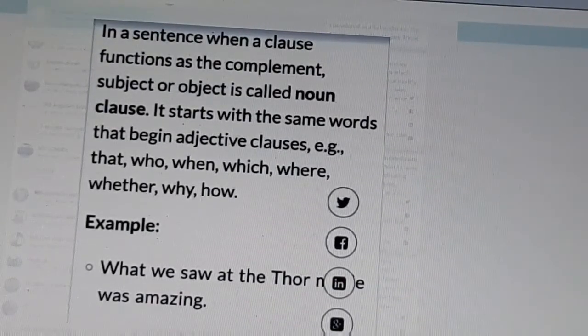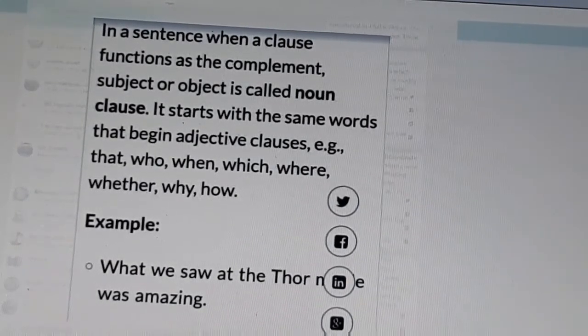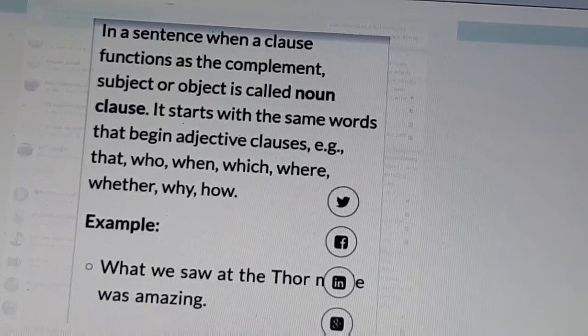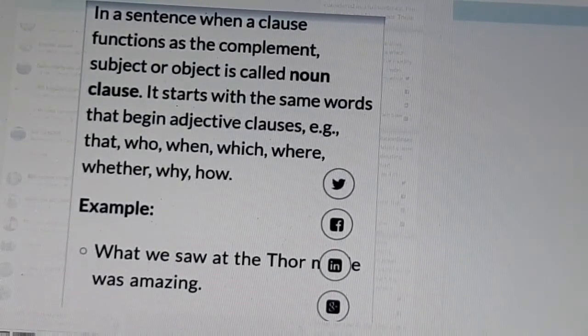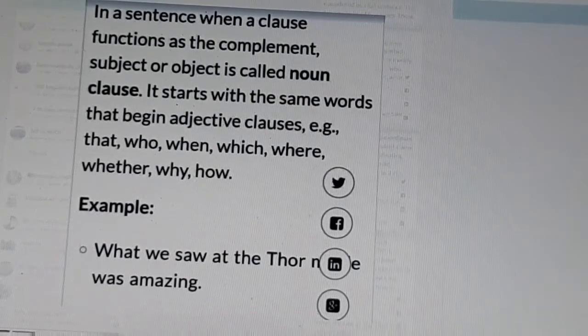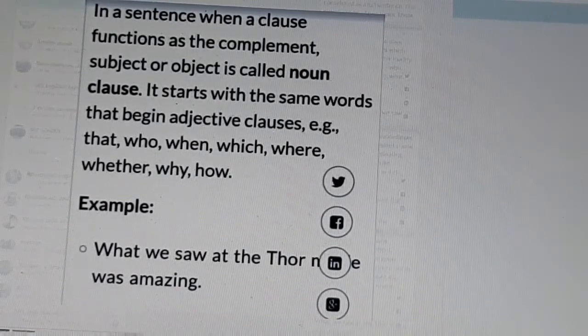In a sentence, when a clause functions as the complement, subject or object, it is called a noun clause. Once again I tell you, when a clause functions as the complement, subject or object, it is called a noun clause. It starts with the same words that begin adjective clauses. Example: that, who, when, which, where, whether, why, how.